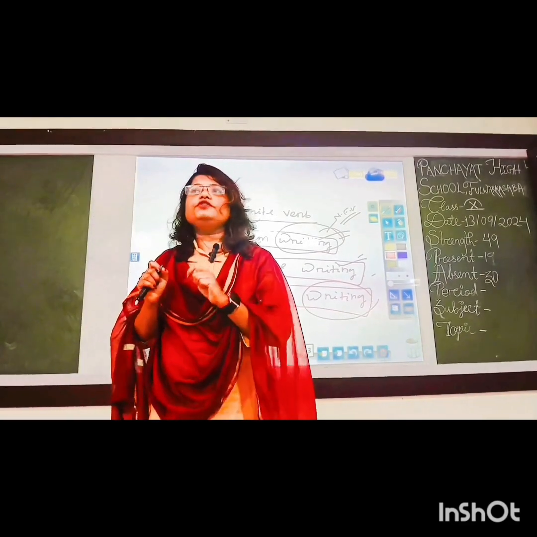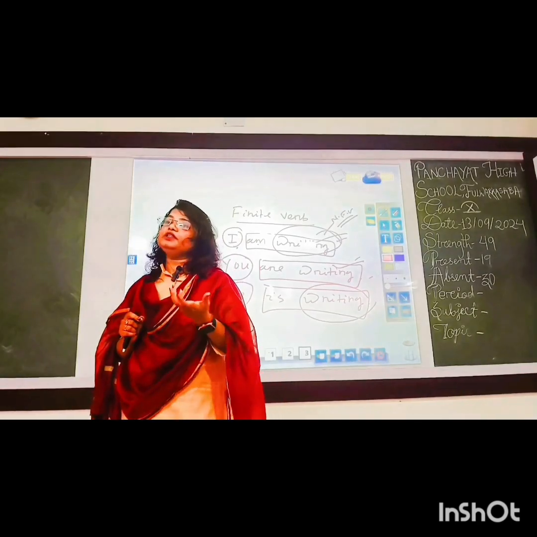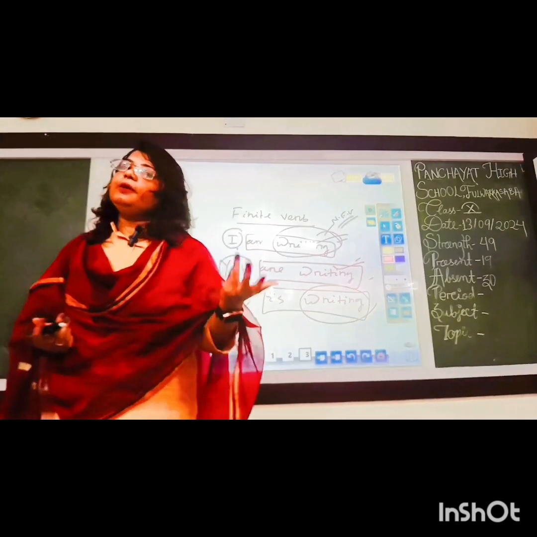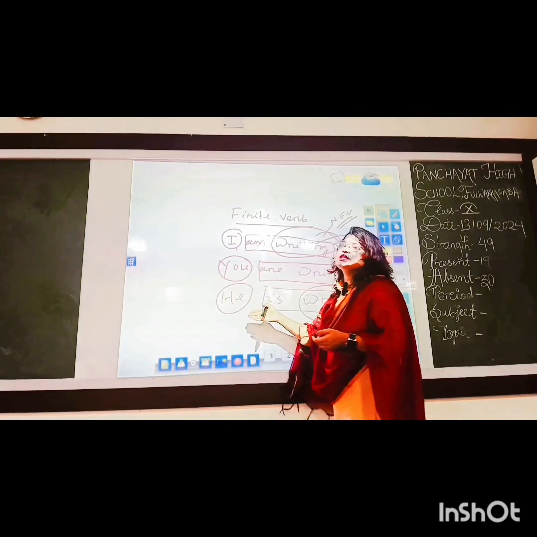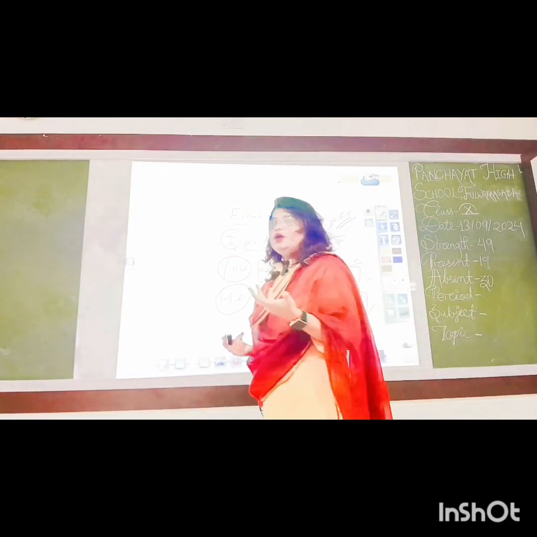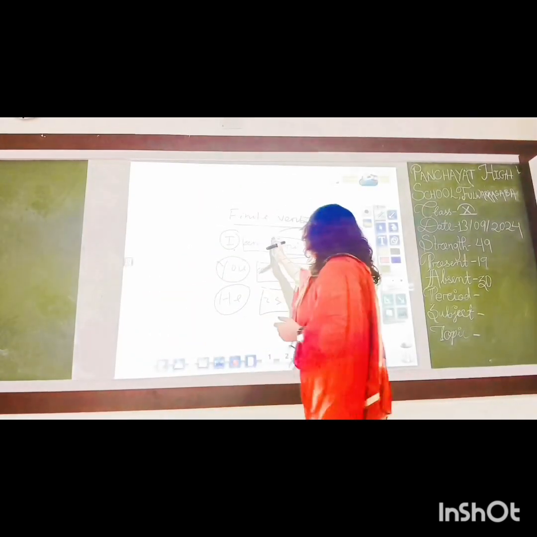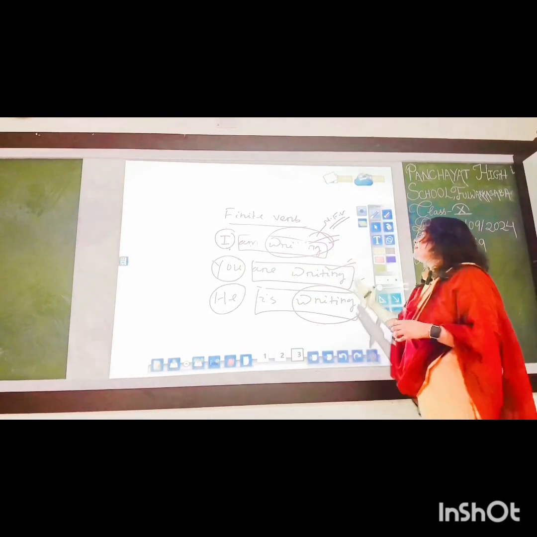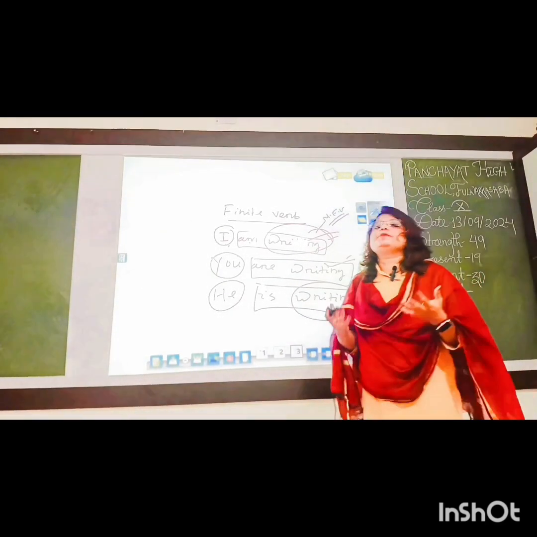And what is the function of a finite verb? The most important function of a finite verb is to express tense. That means it always carries the tense and it also shows the number and person of the subject, because with the change in the number or the person of the subject, there is a change in the finite verb. And also they show the modalities as well as the aspect too. And except the first verb, all verbs are known as the non-finite verbs because they don't have any relationship with the subject and they are also unable to express the tense.